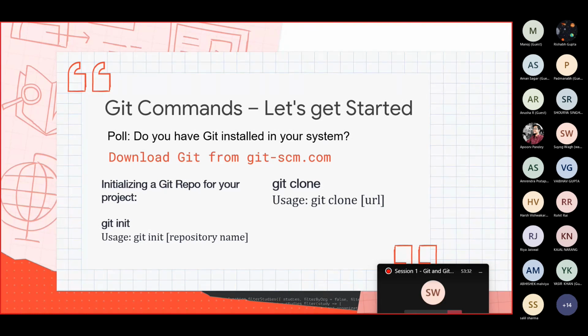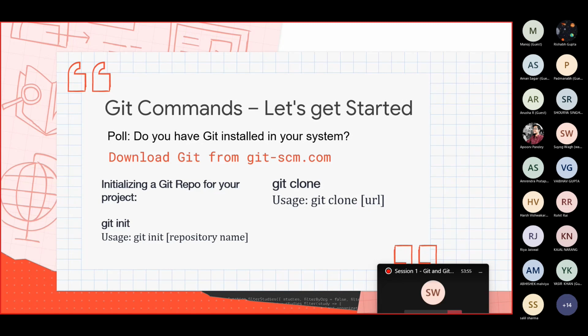So before moving further, I would like you all to follow along with me in this part. For that, one of the main requirements is that you should have the Git terminal installed in your system. If it is possible, we can have a poll on Microsoft Teams or Discord asking whether you have Git installed in your system or not.